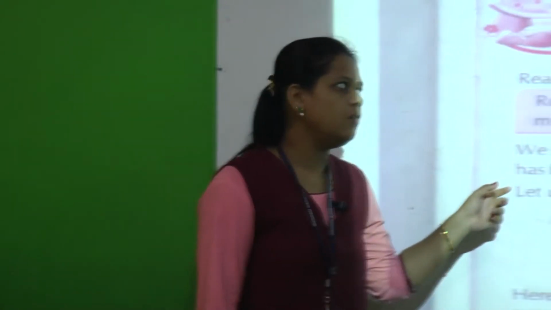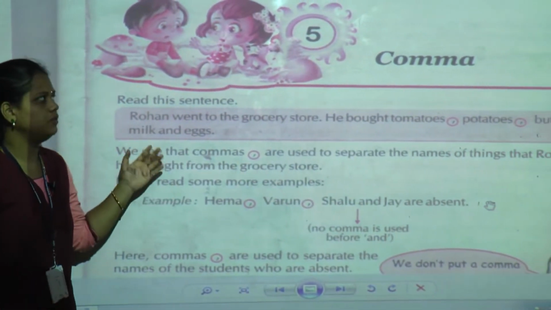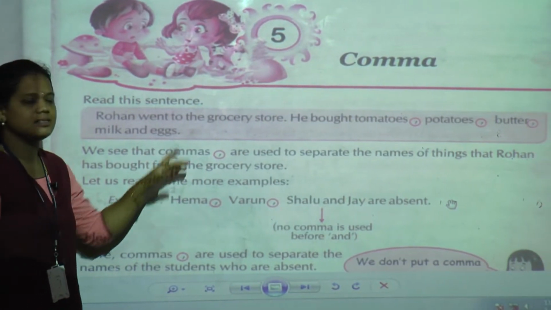In punctuation marks, we have the question mark, full stop, capital letter, comma and exclamation mark. These are the punctuation marks we use while forming a sentence. Already we have seen question mark, full stop and capital letter. Now today we are going to see where we have to use the comma. Our fifth topic of grammar is comma.